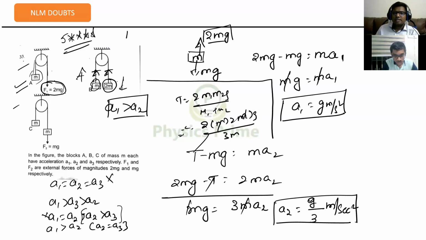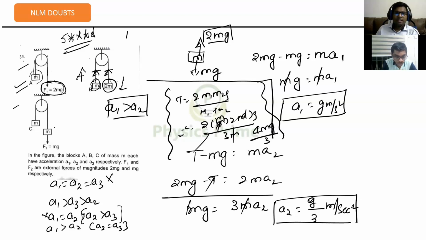M gets cancelled. This is how much? 4g by 3m, right? Sorry, m gets cancelled. 4 mg by 3. Is 4 mg by 3 less than 2 mg or not here directly? You understood the tension will be definitely lower. Now, coming to the last part.